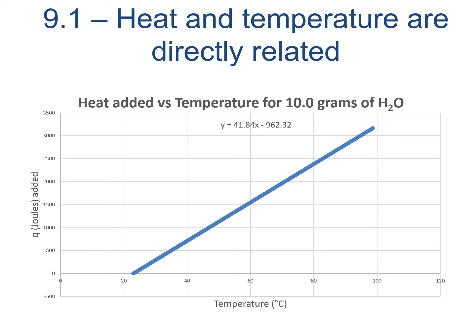Strictly speaking, this line shouldn't be completely constant. The heat gained by a given amount of substance per an increase in temperature, called specific heat, actually increases slightly with temperature because higher temperatures allow molecules to gain kinetic energy not just from moving, like in lower temperatures, but also from vibrating within the molecule and rotating the molecule. But for the purposes of this class, we can think of specific heat as a constant for a substance.